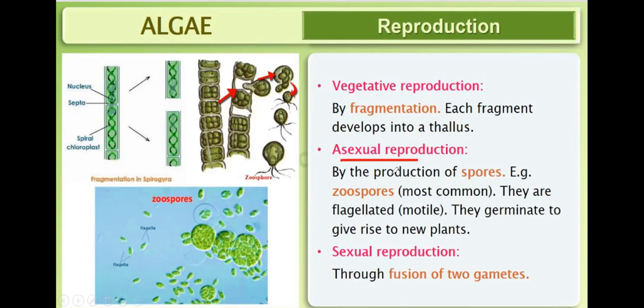Asexual reproduction is by the production of spores. These are the spores. Example, zoospore. Most common is what? Zoospore. They are flagellated.